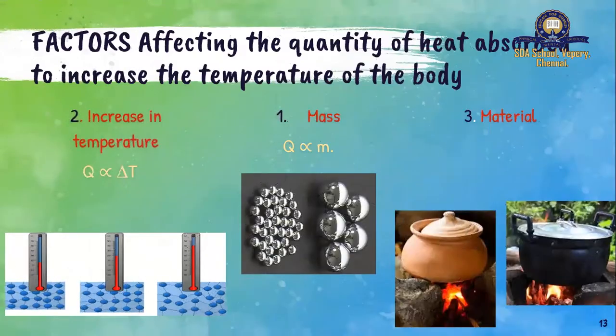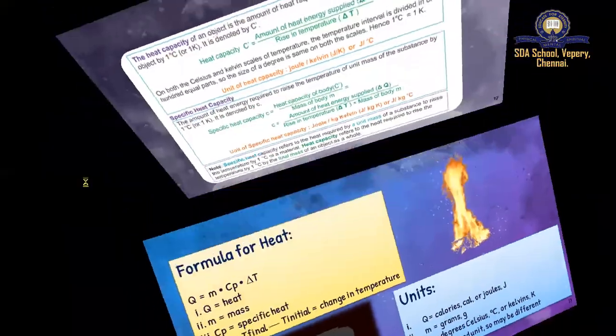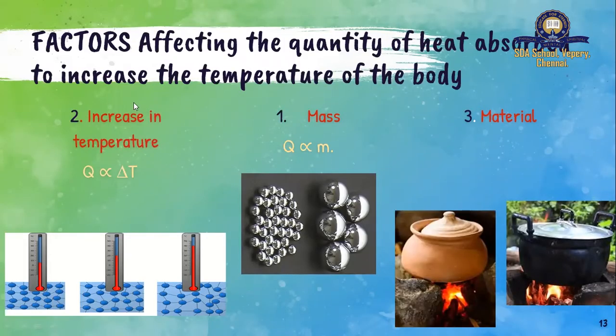So Q is directly proportional to m. That is, the amount of heat required is directly proportional to m. The greater the mass, the greater the heat required. The less the mass, the less the heat required. We'll move on to the next one. We are moving on to the second case.